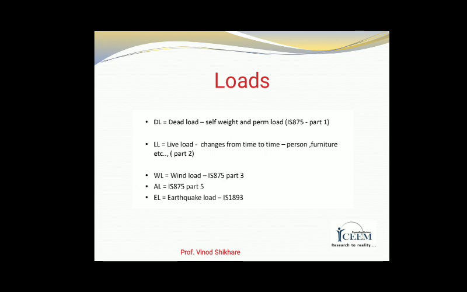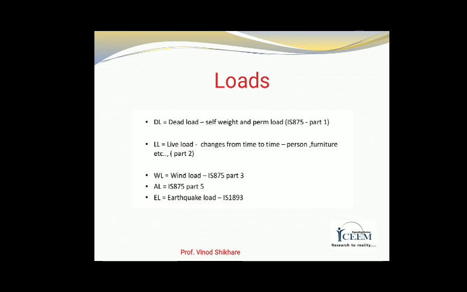Then loads coming on structures. There are different types of loads coming on steel structures, like dead load, that is the self weight of structures. We see the values of self weight for different sections in IS 875 part 1. Then live load changes from time to time, that is persons, furniture, etc. For the values we use Indian Standard 875 part 2.